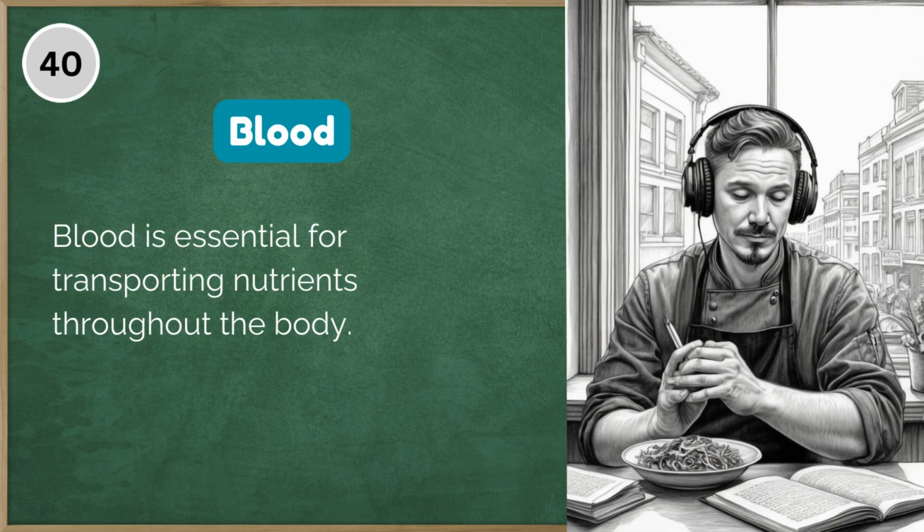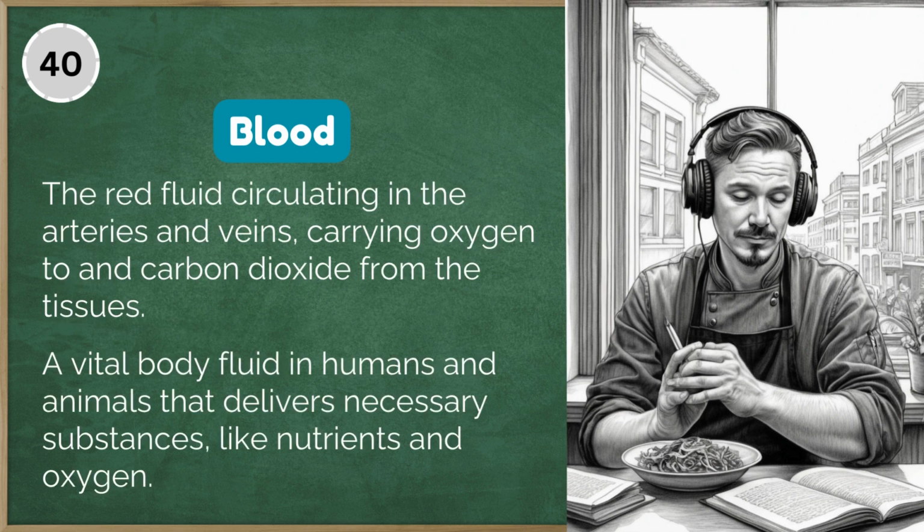40. Blood is essential for transporting nutrients throughout the body. Blood, the red fluid circulating in the arteries and veins, carrying oxygen to and carbon dioxide from the tissues. Blood, a vital body fluid in humans and animals that delivers necessary substances, like nutrients and oxygen.